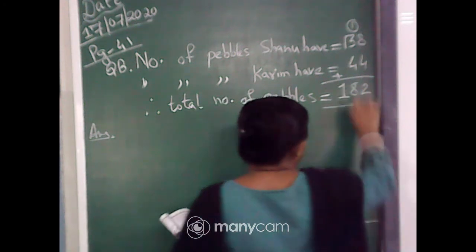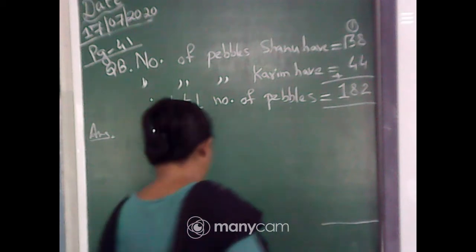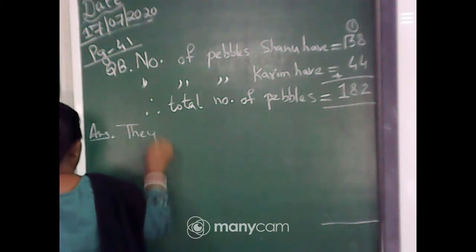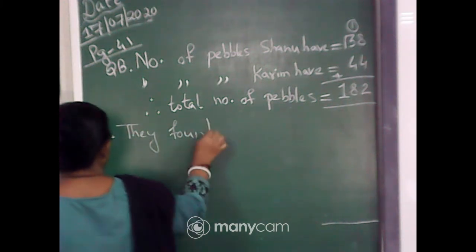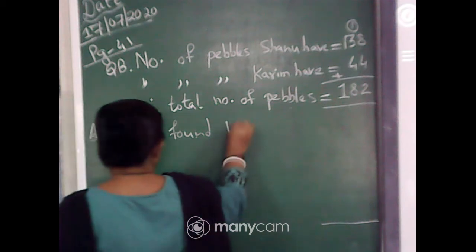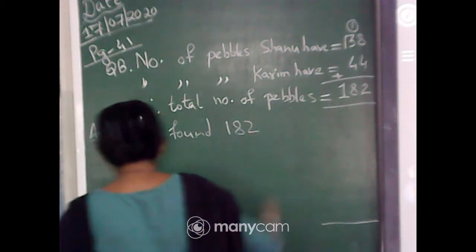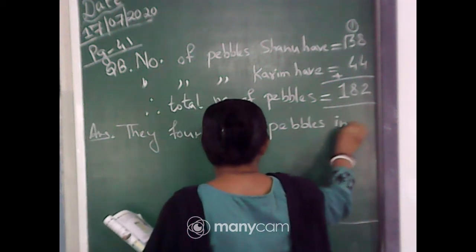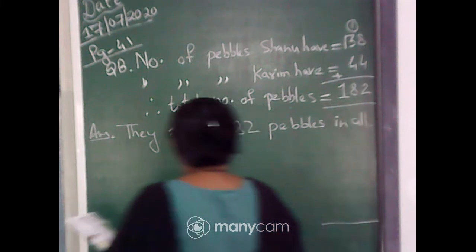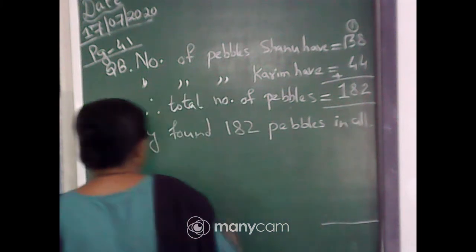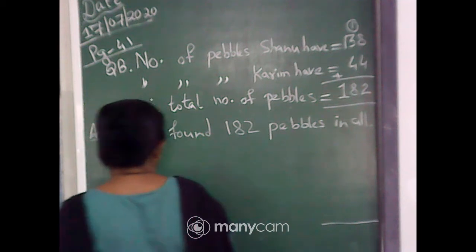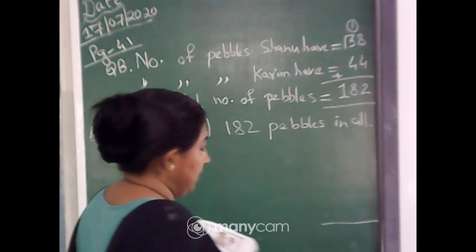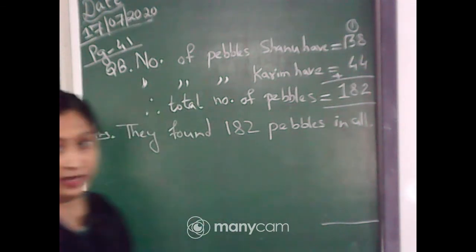So 182. The answer you will write: they found 182 pebbles in all. Quickly write it, then we will do the next one.